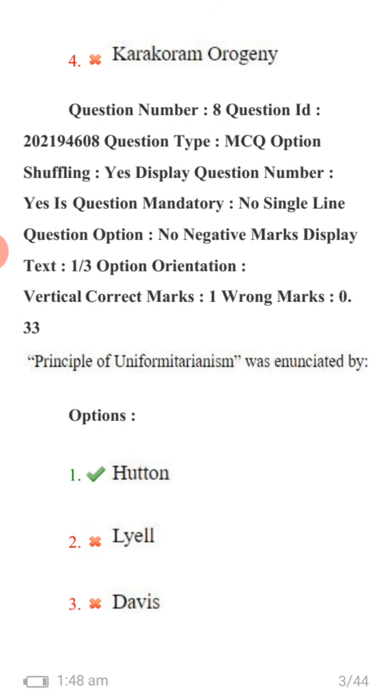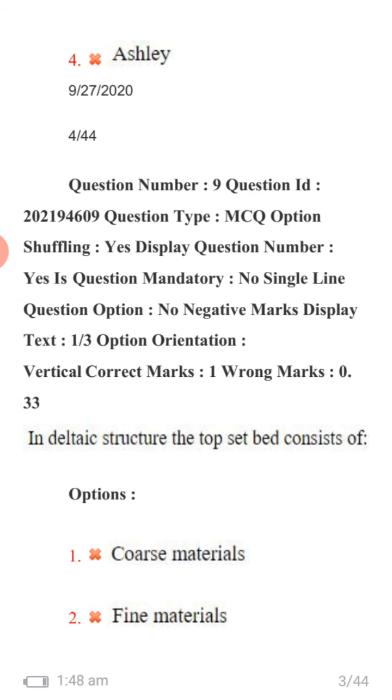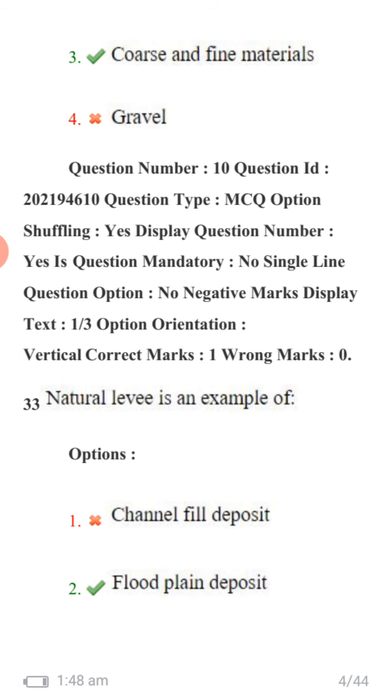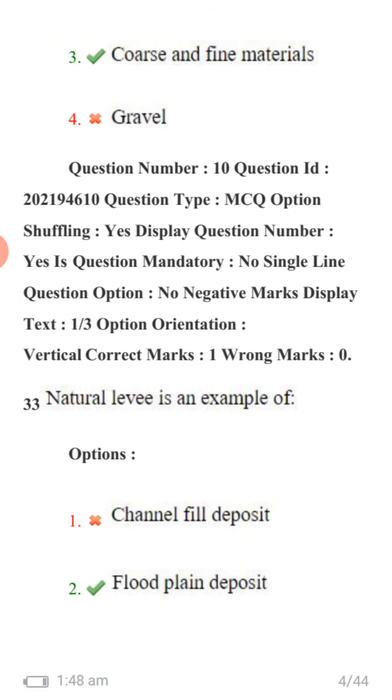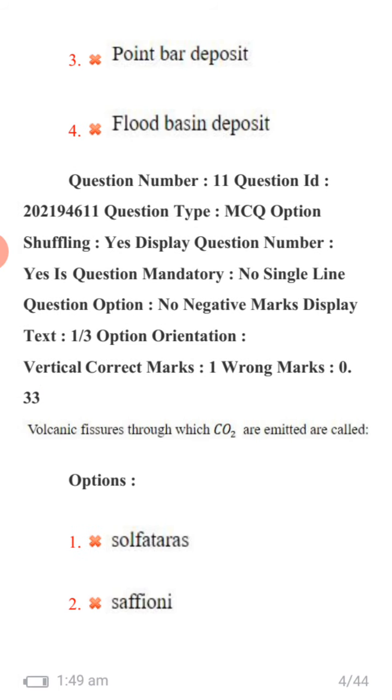Principle of uniformitarianism was enunciated by Hutton. In deltaic structure, the top set bed consists of coarse and fine materials. Natural levee is an example of floodplain deposits.